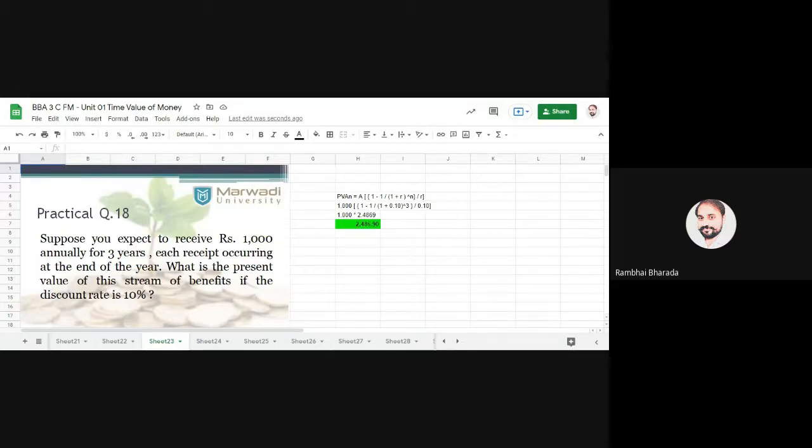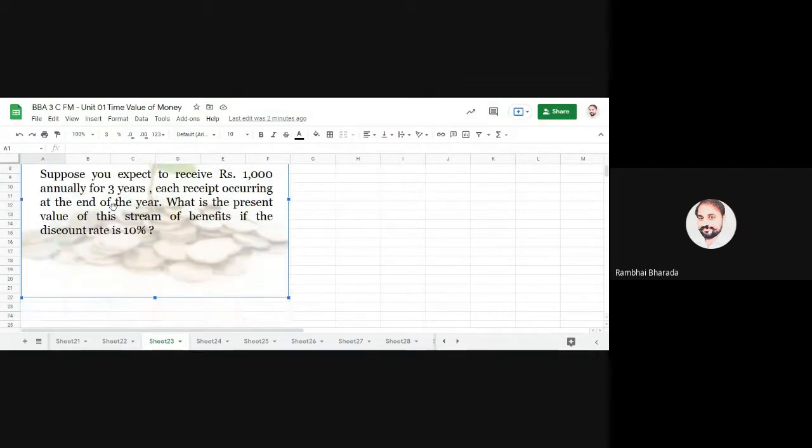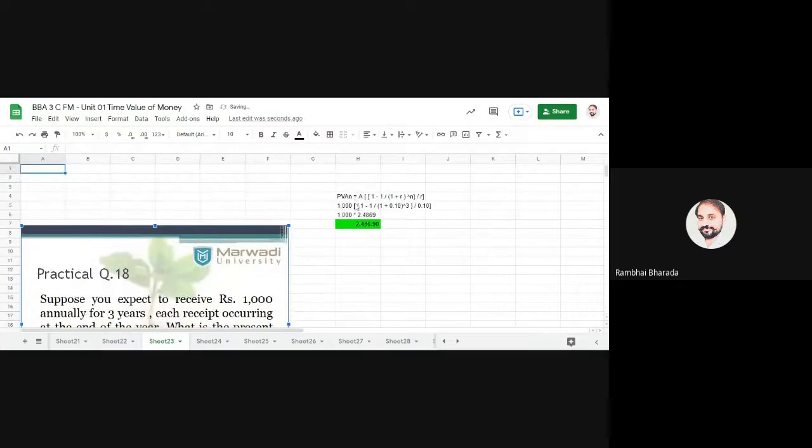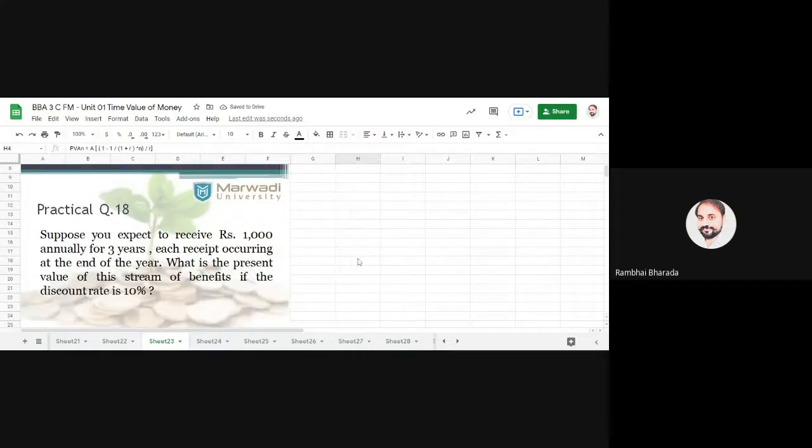A rate of interest is there, number of years are there, and one amount is invested for multiple years, multiple times. See, you expect that you receive 1000 annually for 3 years. So whatever the amount is, if you are receiving or investing the same amount multiple times, it means it is for present value of annuity. Are you with me? Okay, just try to look at the details and then we go for the solution.